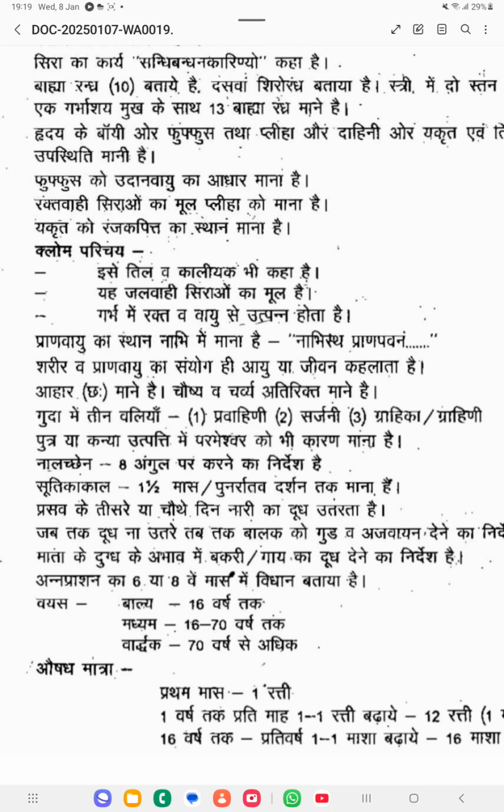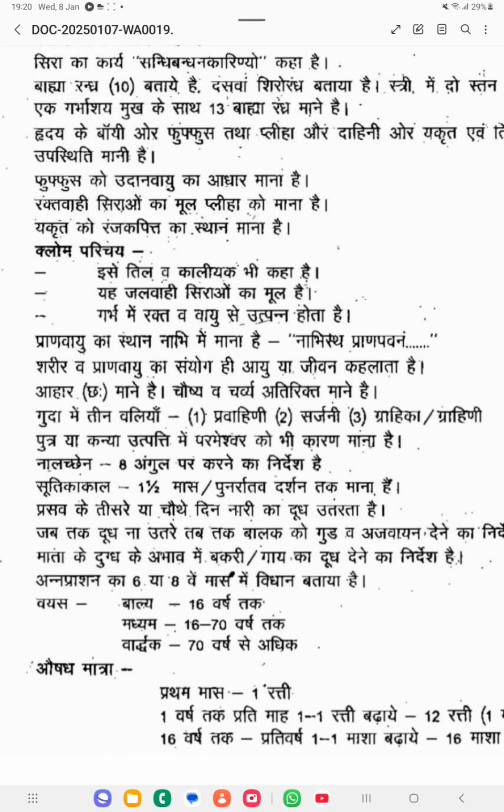So nabhi nadi chedana according to Sharangadhara is 8 angula, but according to other acharyas that is 4 angula. Okay, where you have to cut the umbilical cord: according to Sharangadhara it is 8 angula, according to other acharyas it is 4 angula. So that is also an important point related with Kaumara Bhritya. You can get a question. Nabhi nadi chedana is 8 angula, and according to other acharyas it is 4 angula.